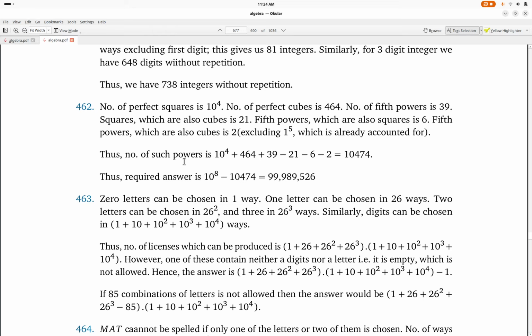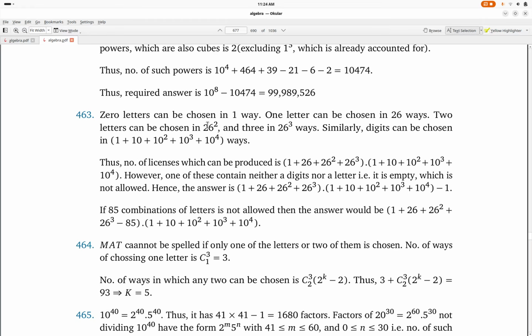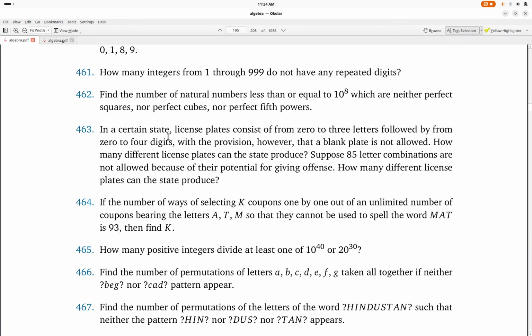And thus, number of such powers is 10 to the power 4 plus 464 plus 39 minus 21 minus 6 minus 2, that is 10,474, and thus required answer is 10 to the power 8 minus 10,474, which is 99,989,526.